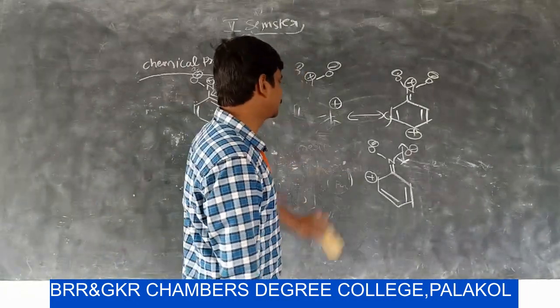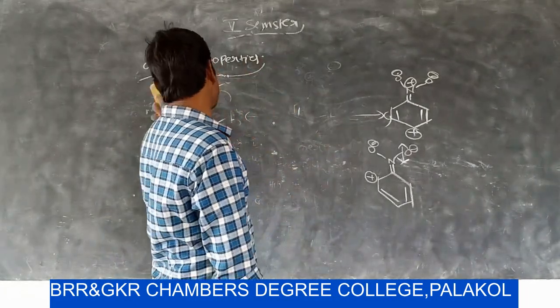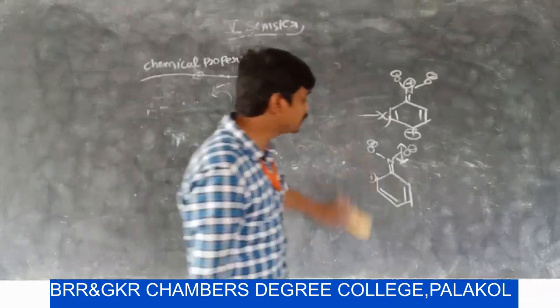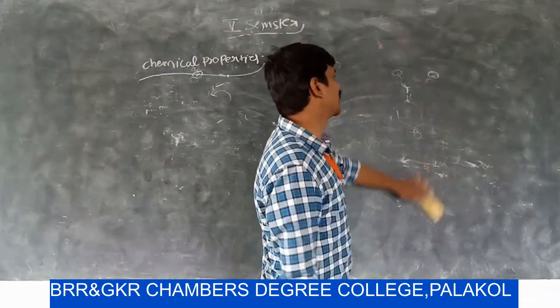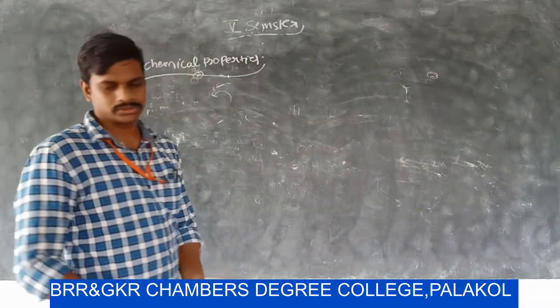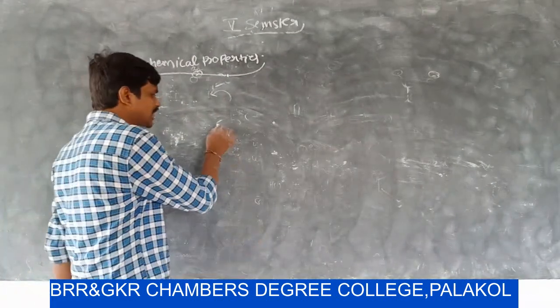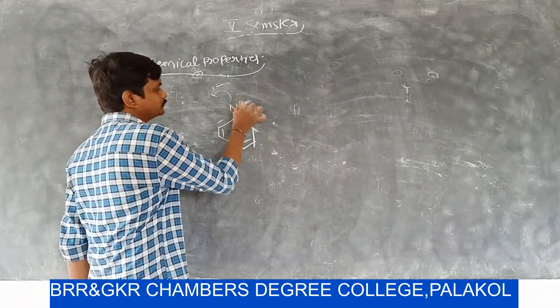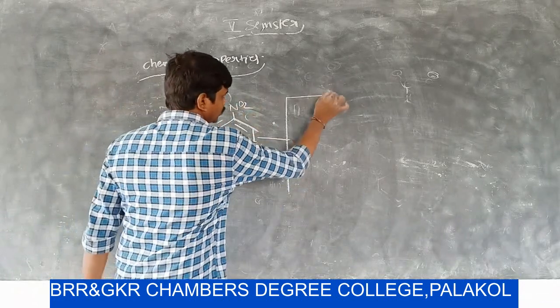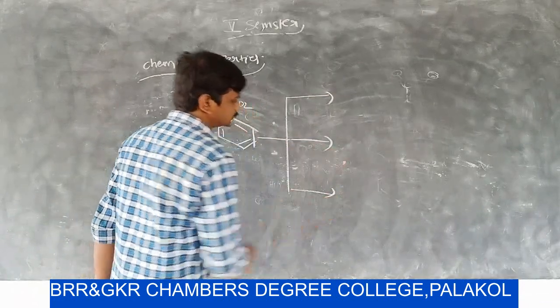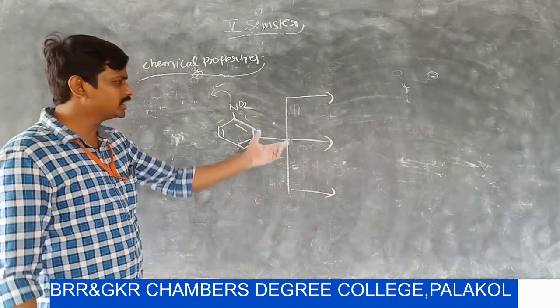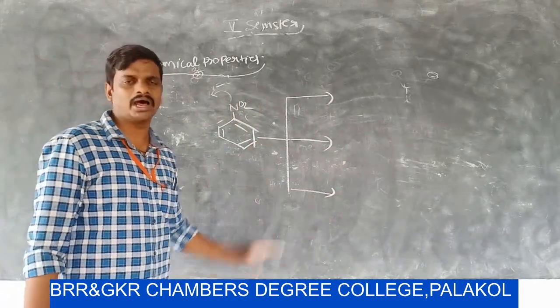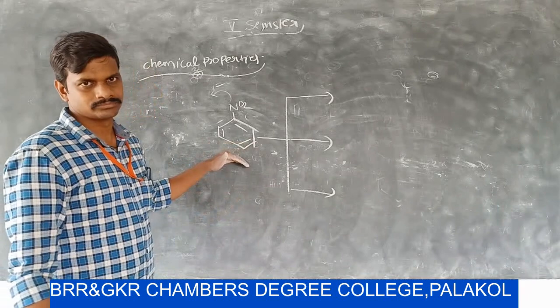Let us write resonance structures after the attack of the electrophile. For example, if I consider nitrobenzene, I can do a nitration reaction or any other electrophilic substitution reaction on nitrobenzene.